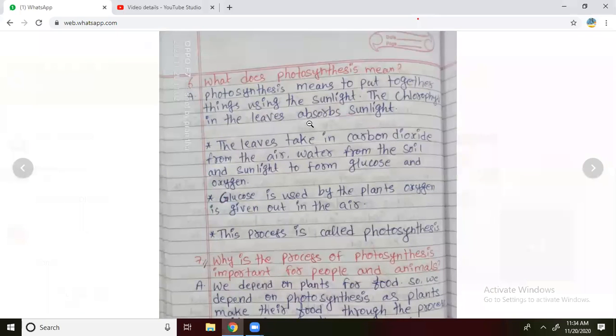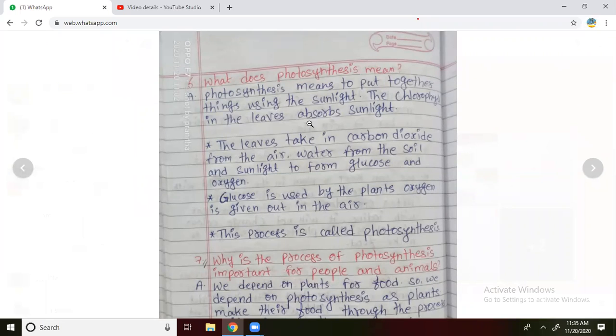Srimati, read the sixth question fast. Photosynthesis means to put together things using sunlight. The chlorophyll in the leaves absorbs sunlight, teacher. Next point.